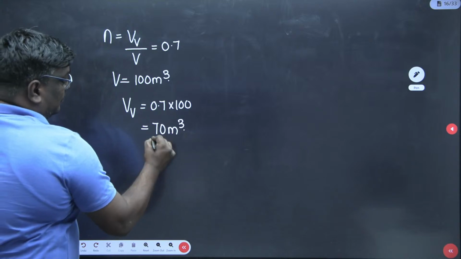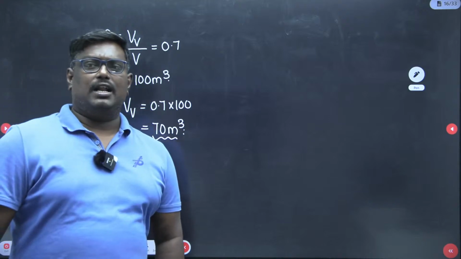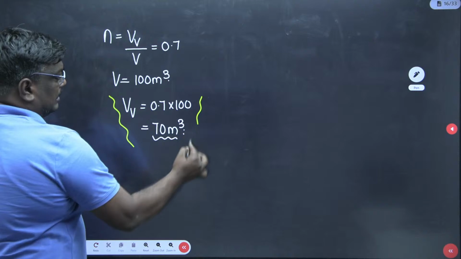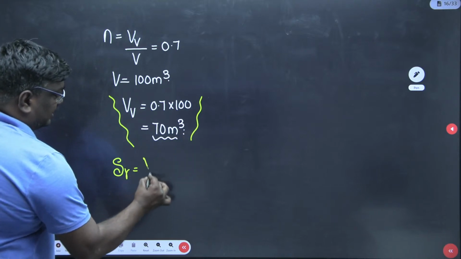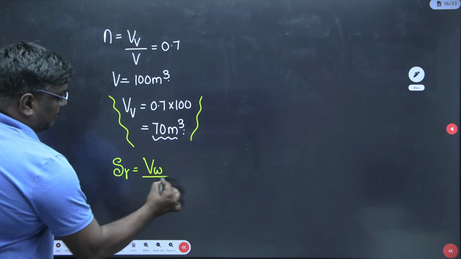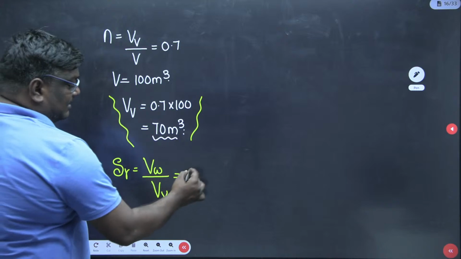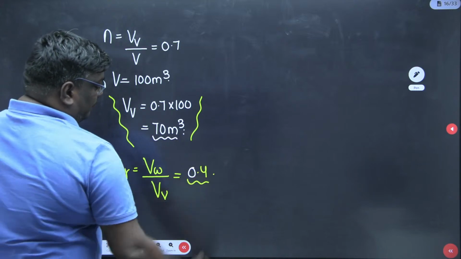This is equal to 70 meter cube. Agree or not, sir? Is this clear or not? Now, you know the volume of voids here. Now, what have they given? Degree of saturation. Degree of saturation is volume of water by volume of voids. Volume of water by volume of voids is given as 40 percent, or you can say 0.4.